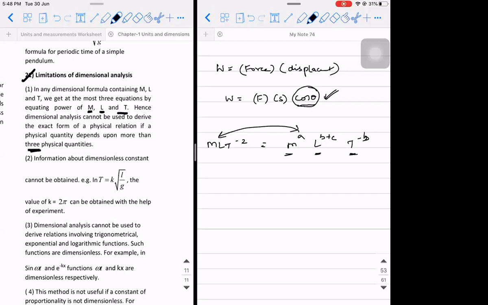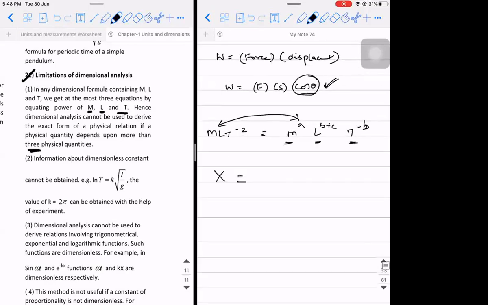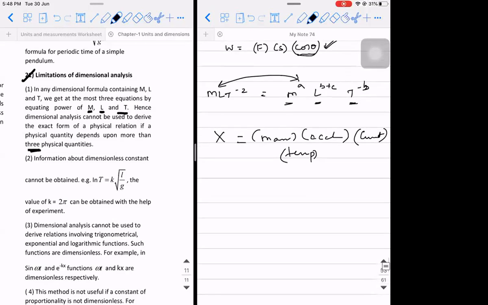You will not be able to derive. For example, there is a physical quantity X, I don't know what it is. It is dependent on mass, acceleration, current and temperature. How many physical quantities are involved? Mass is M, acceleration is LT minus 2, current is ampere and temperature is Kelvin. If a physical quantity depends on this many quantities, it is difficult for us to derive the relation using dimensional analysis. That is one of the drawbacks.